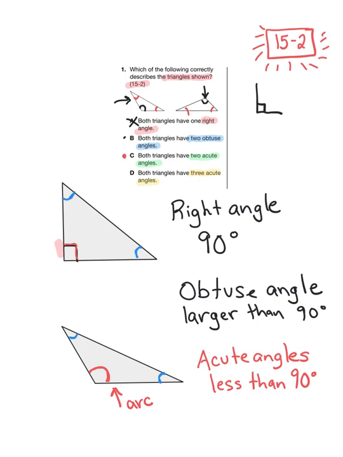Answer choice C says that both triangles have two acute angles. Okay, so actually this one seems true because answer choice B says both triangles have two obtuse angles, and that is not the case. Okay, so I can cross that out. It looks like C is going to be my correct answer. Let's just really quickly look at choice D. This says that both triangles have three acute angles. No, we've already determined that they each have one obtuse. Okay, so for this one, we're going to go with C.